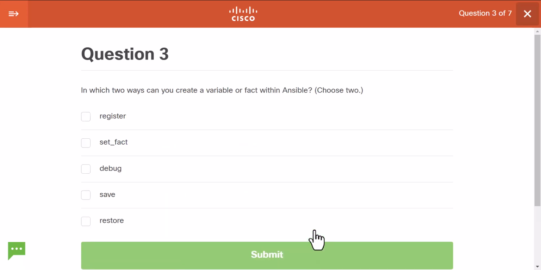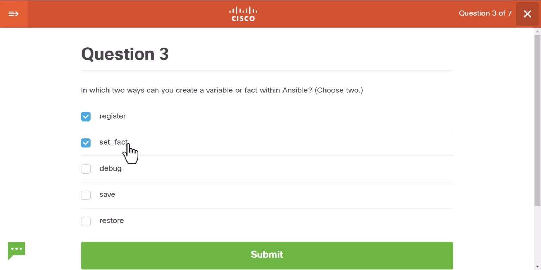In which two ways can you create a variable or fact within Ansible? First one is register. You use register and then specify the name of a variable within one task with a module which provides output. Then the output from this module will be saved in this variable specified here. Another one is set fact. It's kind of similar, right?